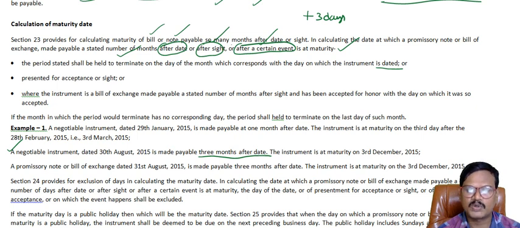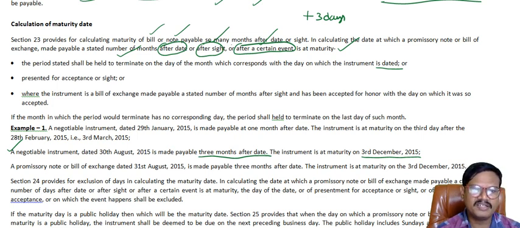September, October, November. By November 30, 3 months is over, plus 3 days. That means the instrument is at maturity on 3rd December 2015. So the number of stated months plus 3 days grace period.